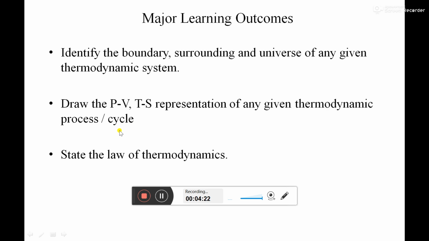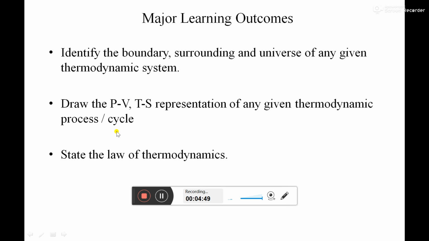Now the third one: once we complete this chapter, you will be able to state the laws of thermodynamics. As I told you, there are various systems in thermodynamics, and under these systems different processes are carried out. When a number of processes come together, a cycle is formed.